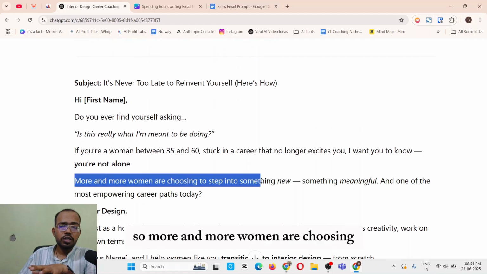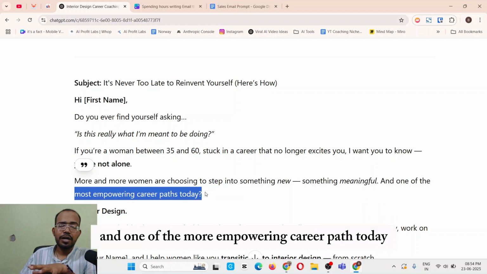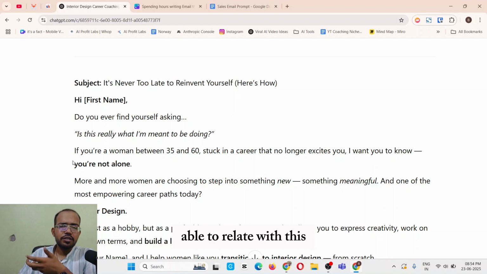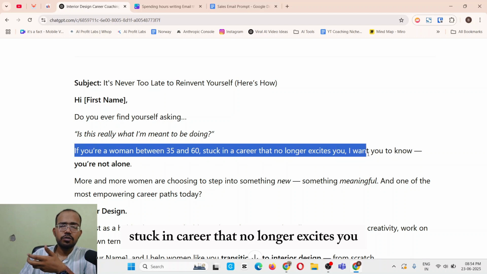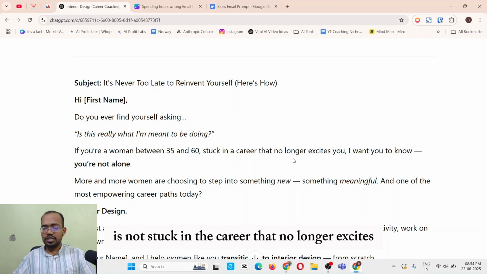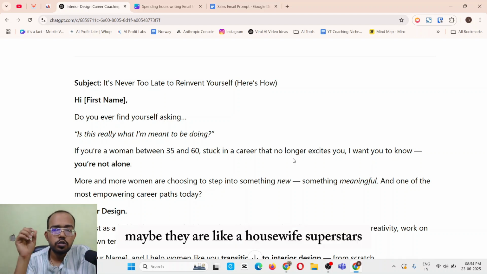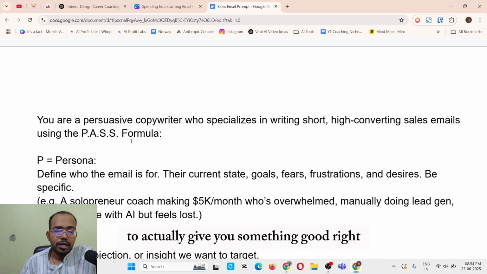So, more and more women are choosing to step into something new, something meaningful, and one of the more empowering career paths today. Do you think your audience will be able to relate to this? If you are a woman between 35 to 60 stuck in a career that no longer excites you, maybe your audience is not stuck in a career that no longer excites them, but they want to build something now. Maybe they are like a housewife. So you need to give more detailed input to the AI to actually give you something good, right?